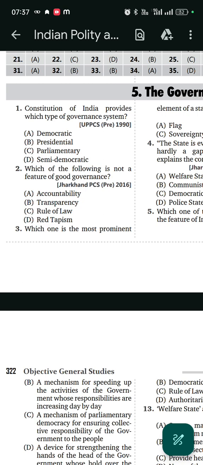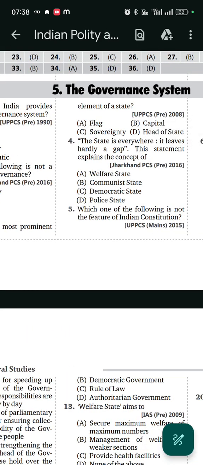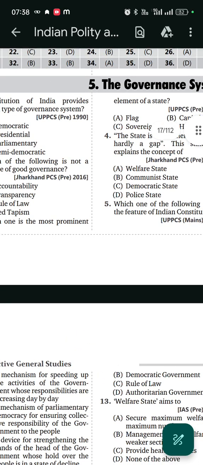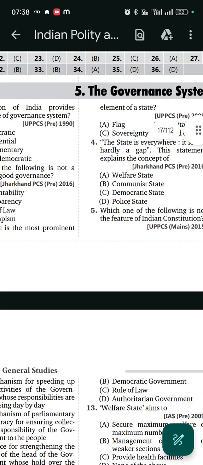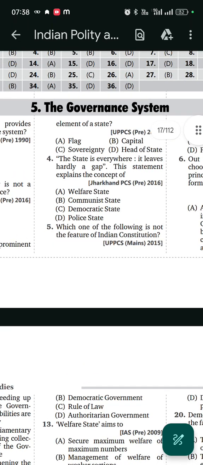Second question. Which of the following is not a feature of good governance? Option D, red tapeism is not a feature of good governance. Remaining all, accountability, transparency, rule of law, are features of good governance. Third question. Which one of the following is the most prominent element of the state? Option C, sovereignty. Sovereignty is the important element of the state.